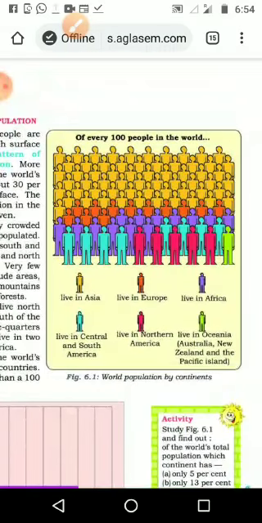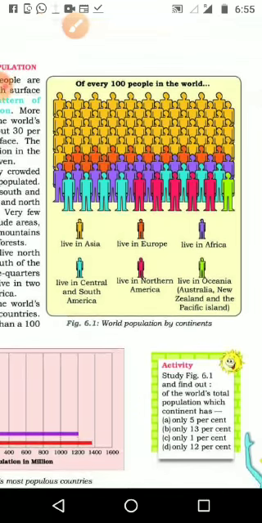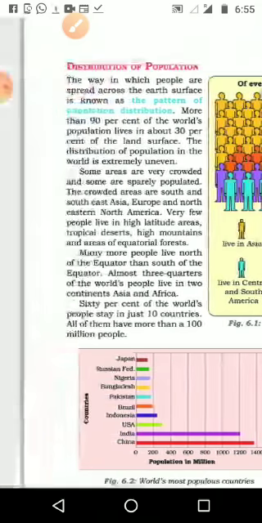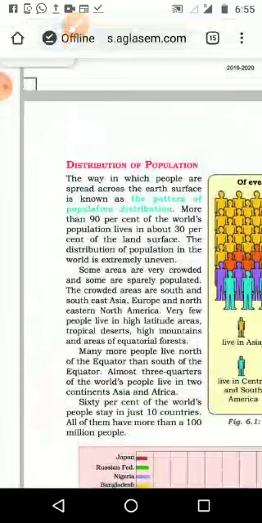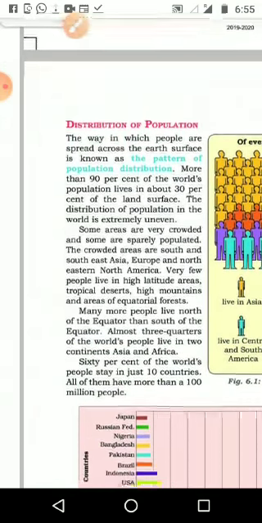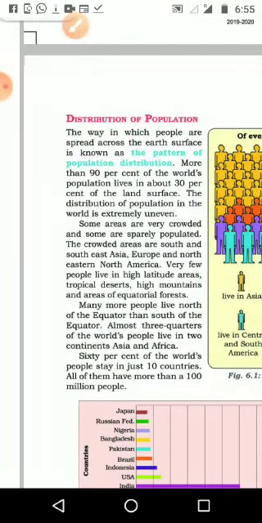So we can see the Asian continent has the maximum population, and next comes the African continent, then Europe, then South America, then North America, then New Zealand and Australia. Let us see, the way in which people are spread over the earth's surface is known as the pattern of population distribution. Please underline: in which way the people are spread on the earth's surface.